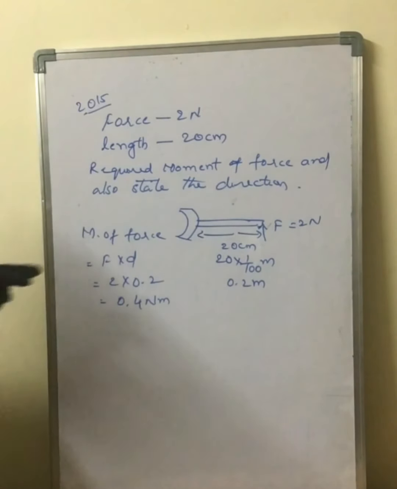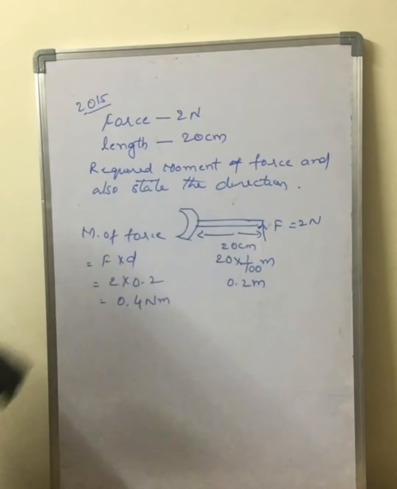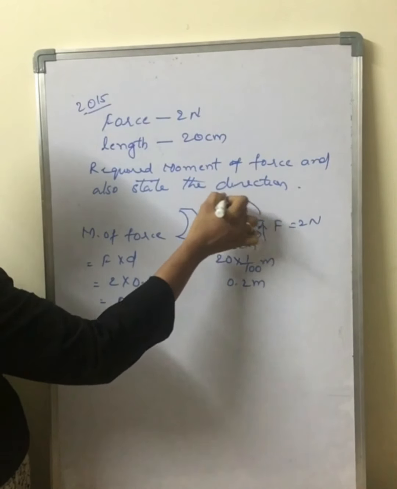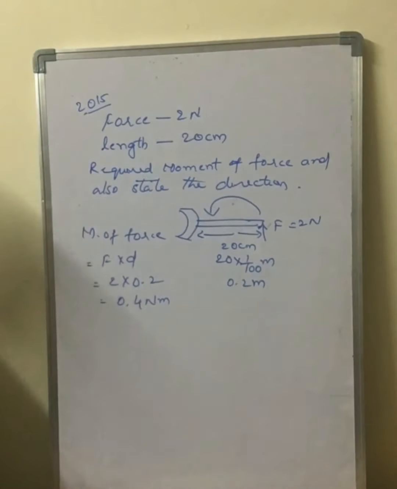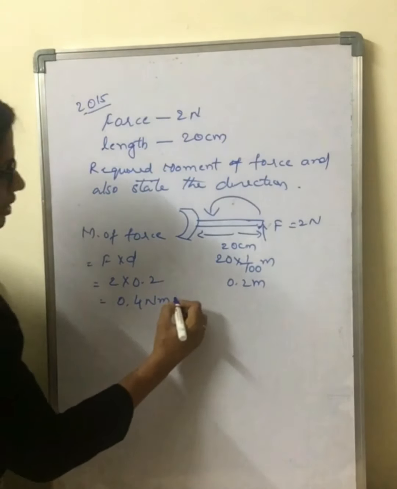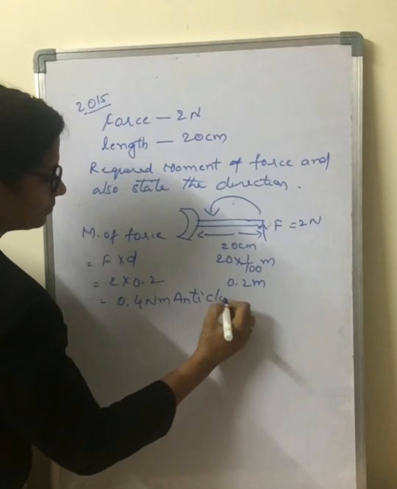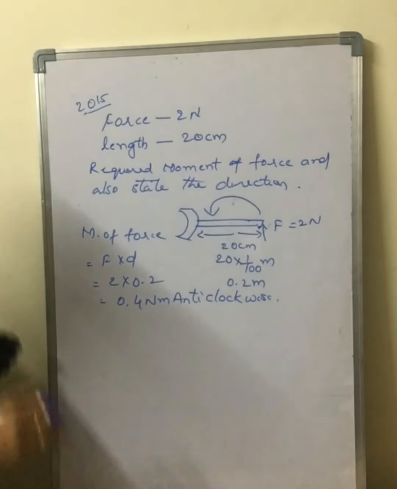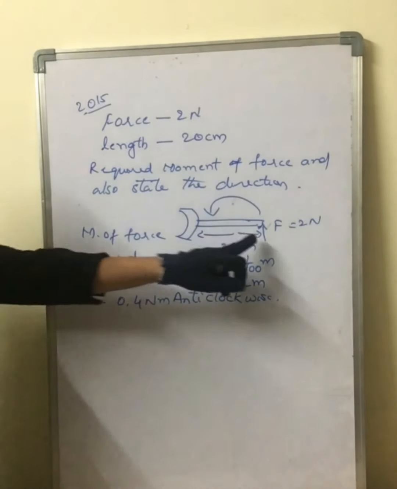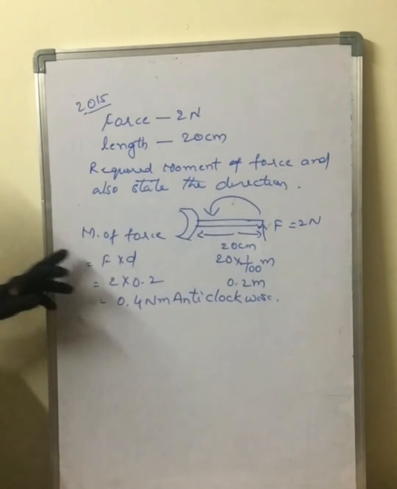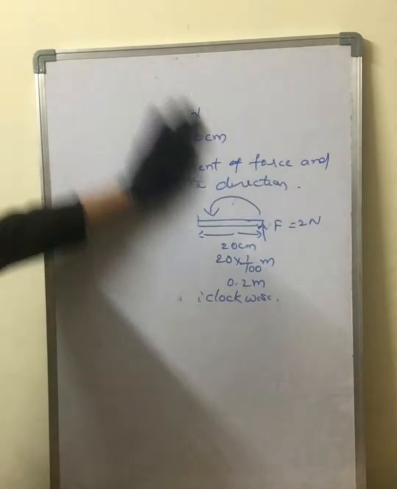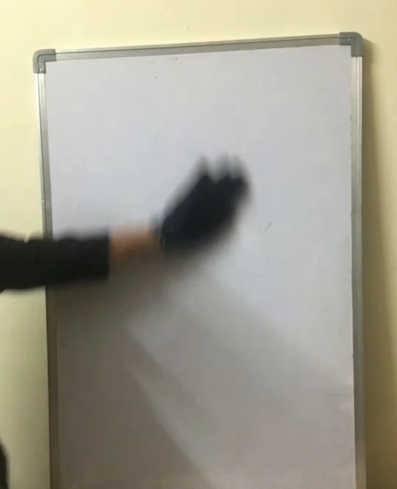Now they have asked to state the direction. So when you are applying the force in this direction, it starts moving like this. So is it clockwise or anti-clockwise? It is anti-clockwise. Here only one force is acting, so we will go with the formula moment of force is equal to perpendicular force into perpendicular distance. Suppose if several forces are acting,